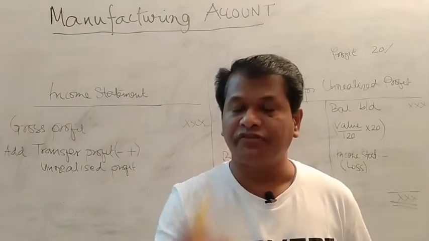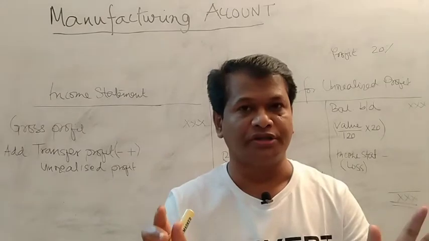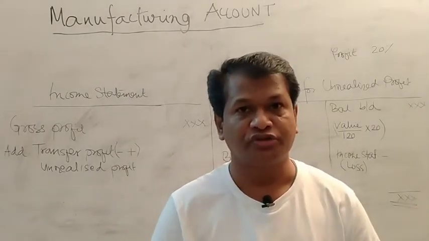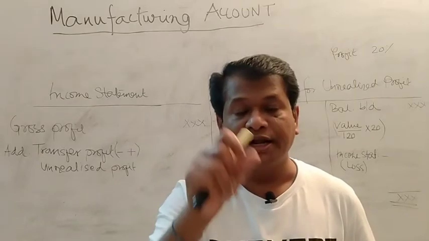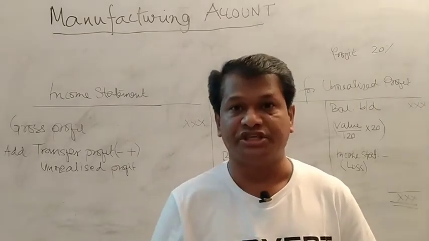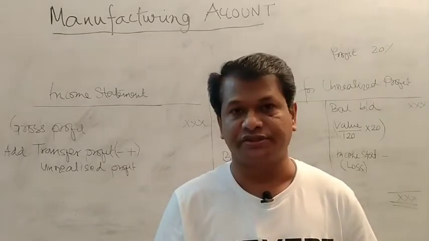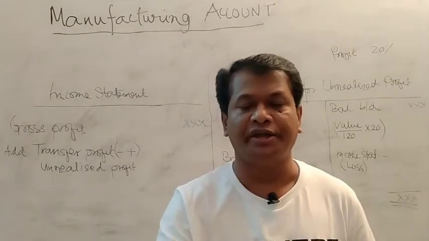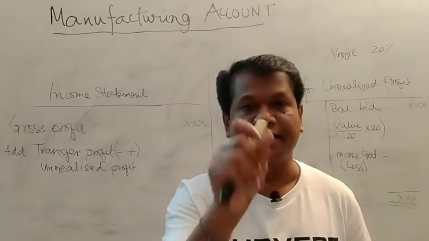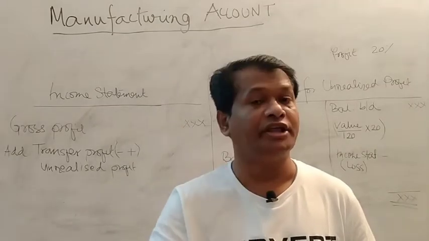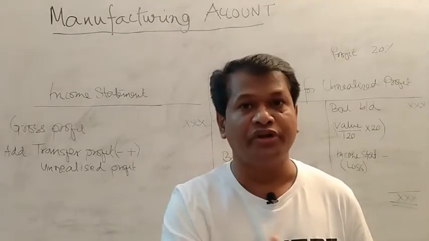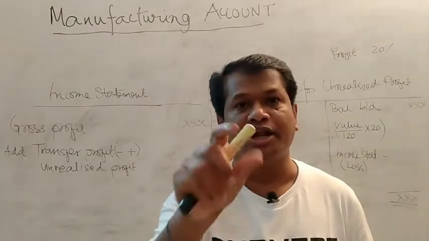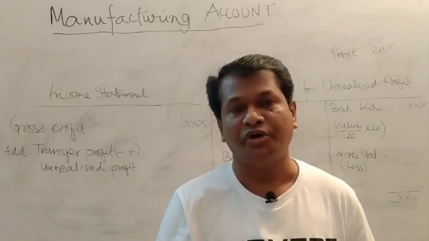Now from that figure you have to subtract the closing raw materials. The figure you get is said to be the raw material consumed. So the first section is completed. Now direct wages, manufacturing wages and production wages are all synonyms. So you have to find the production wages or direct labor. Then you have to find any royalties, copyrights or patents. This is also a direct cost, to be added to the manufacturing wages.